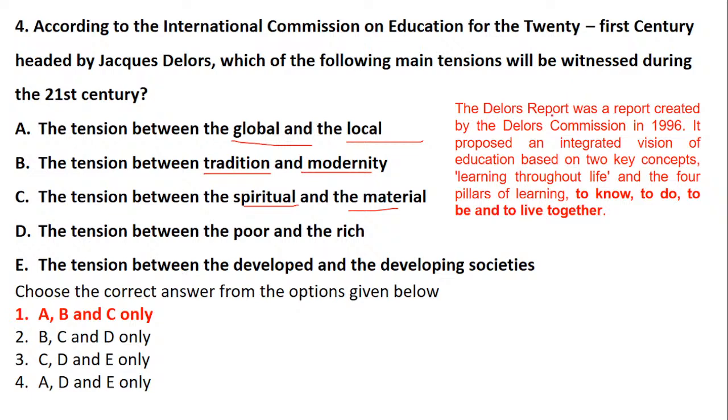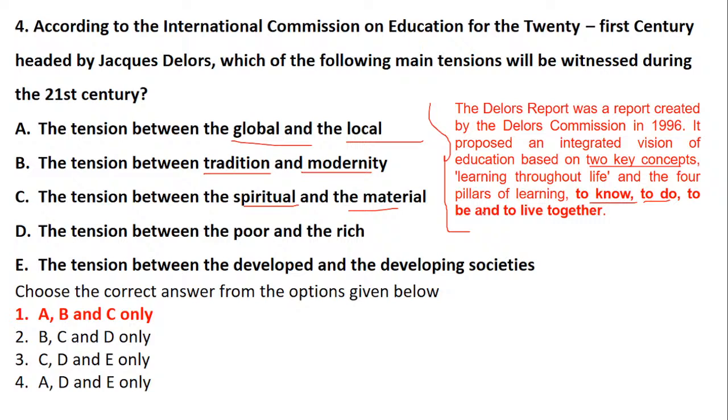So basically the Delors report was created by the Delors Commission in 1996. It proposed an integrated vision of education based on 2 important concepts: learning throughout life, and the 4 pillars of learning: to know, to do, to be, and to live together. And the challenges, or tensions, they found were basically these 3: global and local, tradition and modernity, spiritual and material. Make a note of it, please remember.